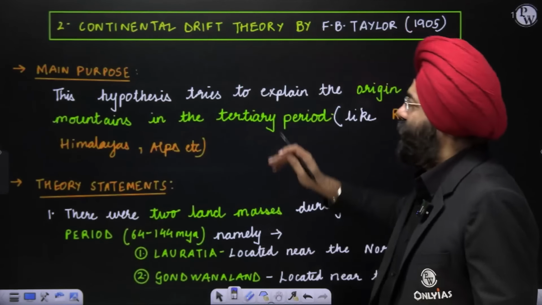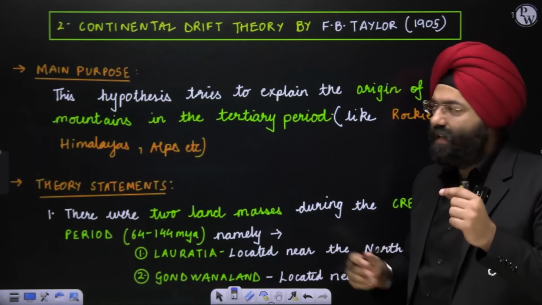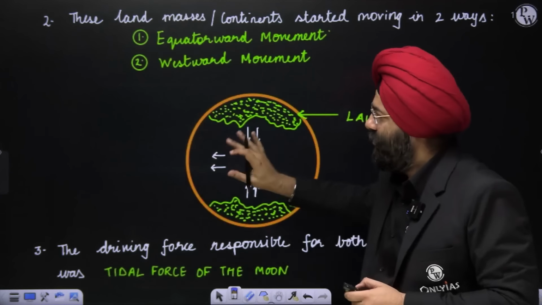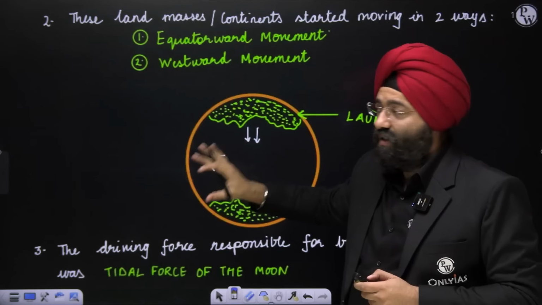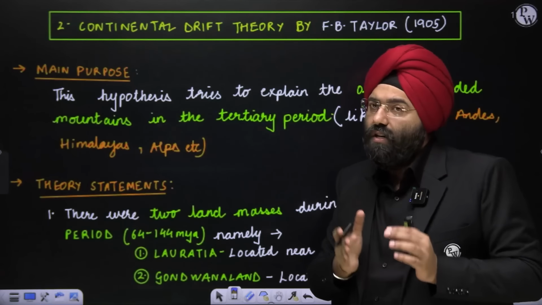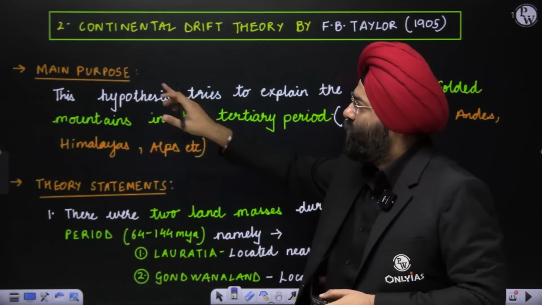Now see, what is the main purpose of this particular theory? I have very systematically arranged these: the purpose, the theory statement, the diagram, the criticism. So this is the pattern in which you write in your mains examination also. And when they ask you in the prelims also, if you have this knowledge, you will be able to answer all the questions, right? What is the main purpose?